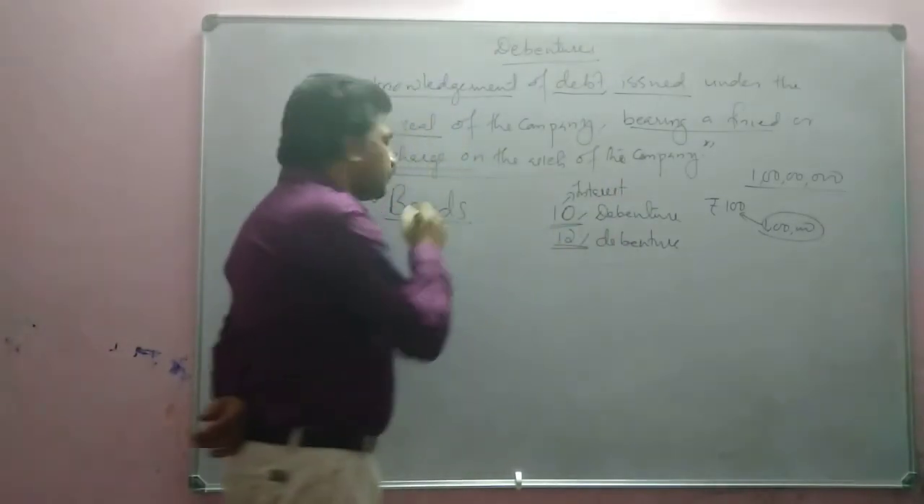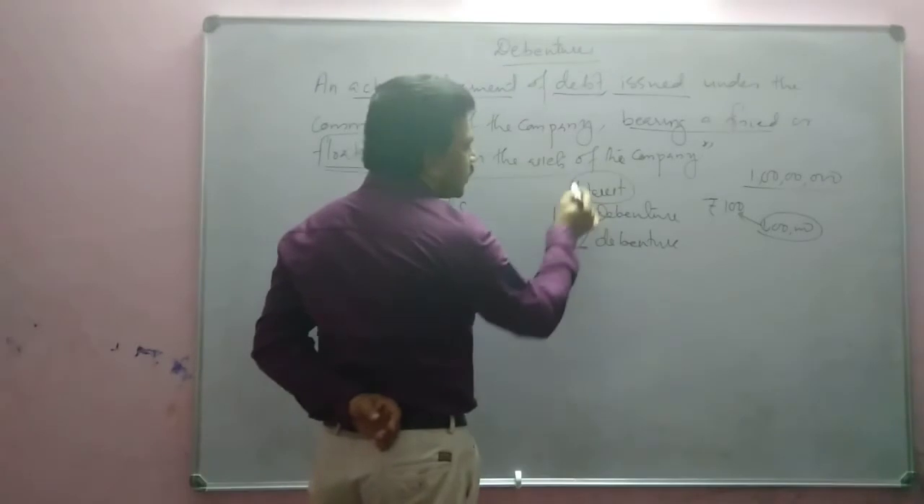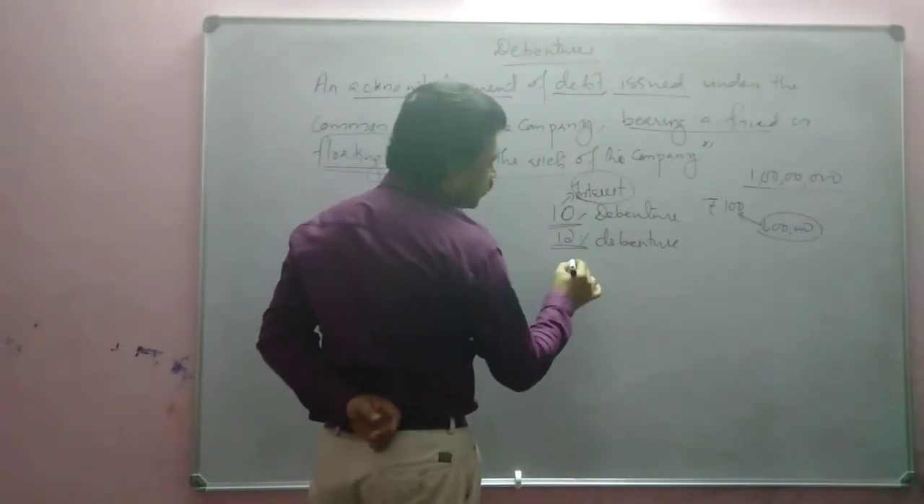But in the case of bonds, this interest, which we normally call the interest of the debenture, we normally call it the coupon rate.